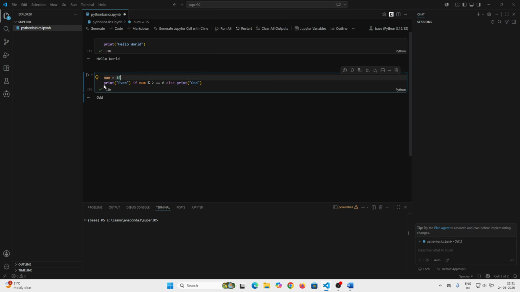Just read the syntax: number is equal to some value, print even if number modulo 2 is equal to 0, else odd. We know the logic behind even or odd while writing the program, right? So with this, we can say that the syntax is very simple in Python, so it became very popular.